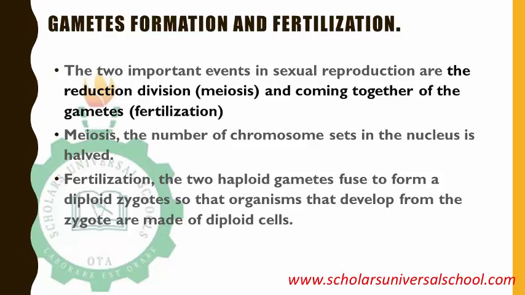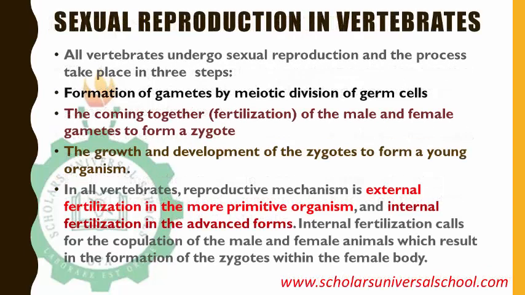Fertilization has to do with two haploid gametes coming together to form a diploid zygote. The organism that develops from that zygote is made up of diploid cells. So we said that haploid cells, or gametes, will come together and fuse to form a diploid zygote. Okay, so sexual reproduction in vertebrates.